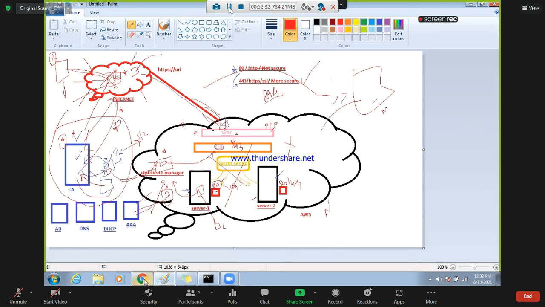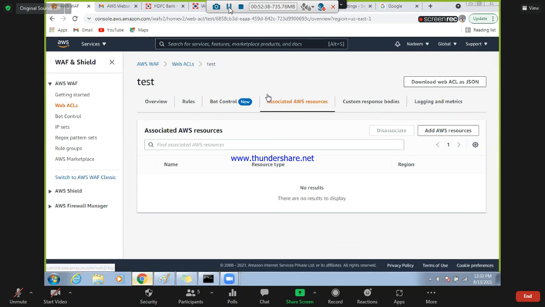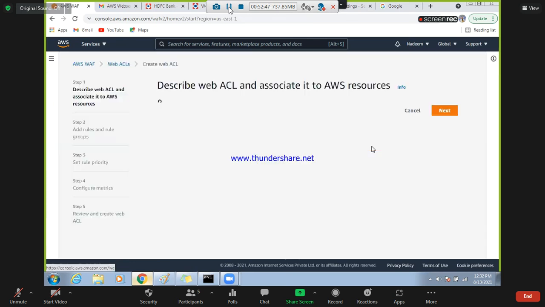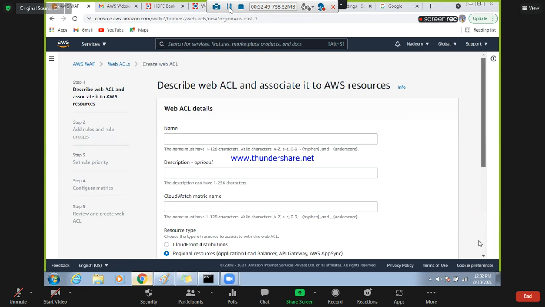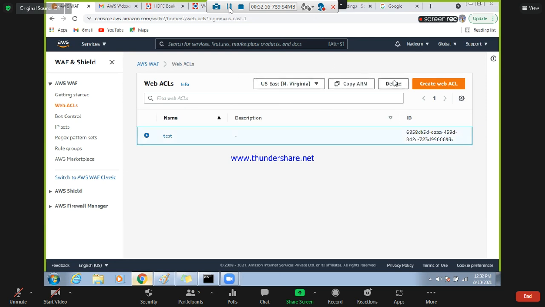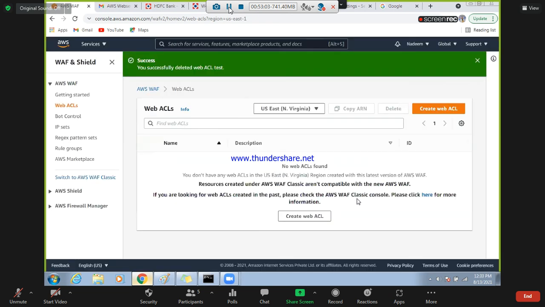So I will leave it up to you. If you want to do this practice, just do it. Create the ELB first. Create the load balancer, and then create the web ACL and associate your load balancer here. So that's it. We have spent huge time here.